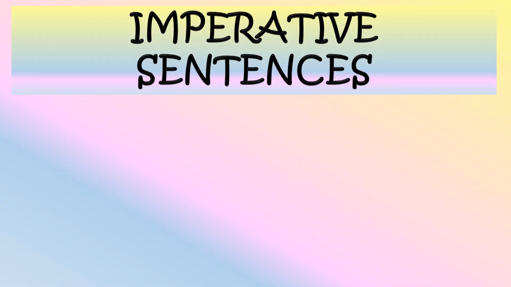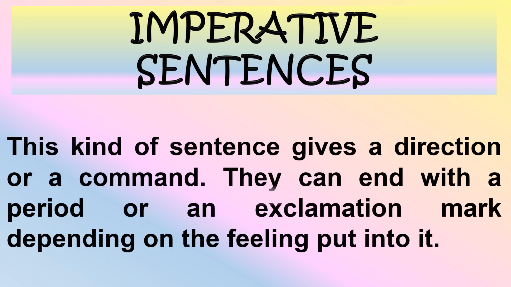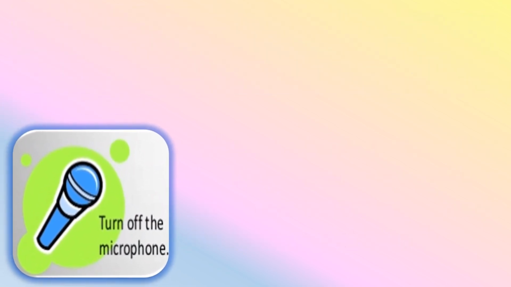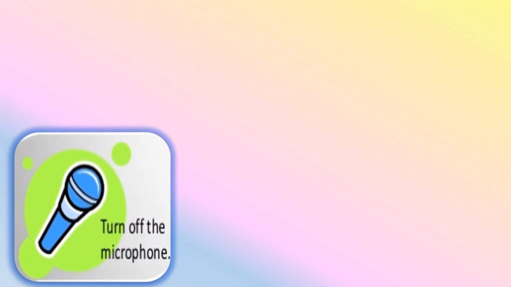Imperative sentences. This kind of sentence gives a direction or a command. They can end with a period or an exclamation mark depending on the feeling put into it. Understood? Yes, ma'am. Now let us see a few examples. Turn off the microphone. Now here it is a command. We are asking somebody to turn off the microphone.